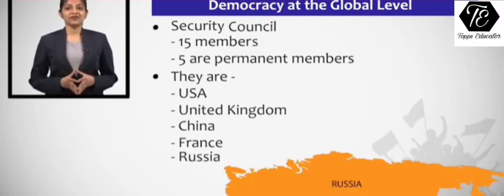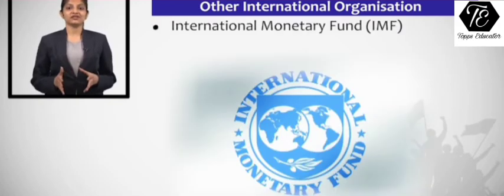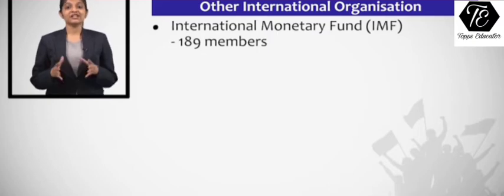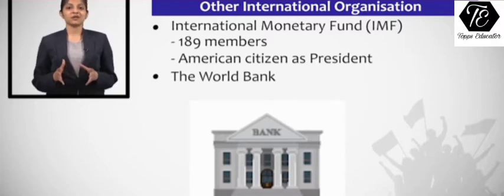So students, apart from the United Nations, there were yet other international organizations which had been formed. For example, the International Monetary Fund was formed with 189 members. Here we see that the IMF's president has always been an American citizen, as he is recommended to the post by the Finance Minister of America. Apart from the IMF, yet another organization, the World Bank, was brought into the picture after World War II. So 2 important international monetary organizations were formed after World War II, students.